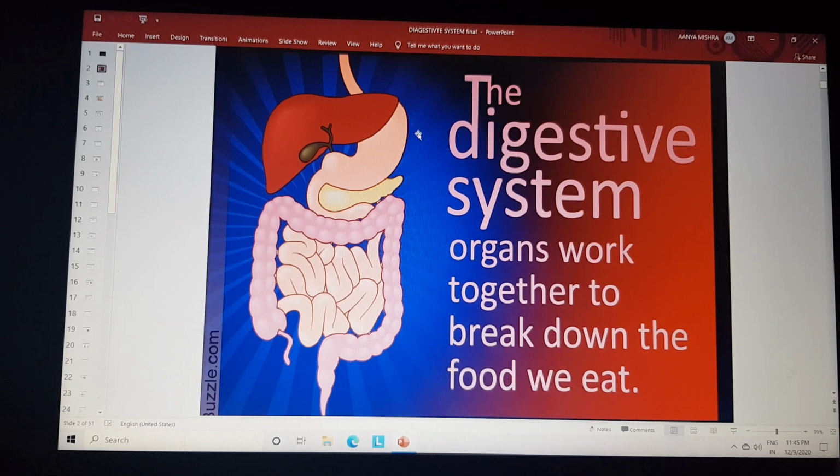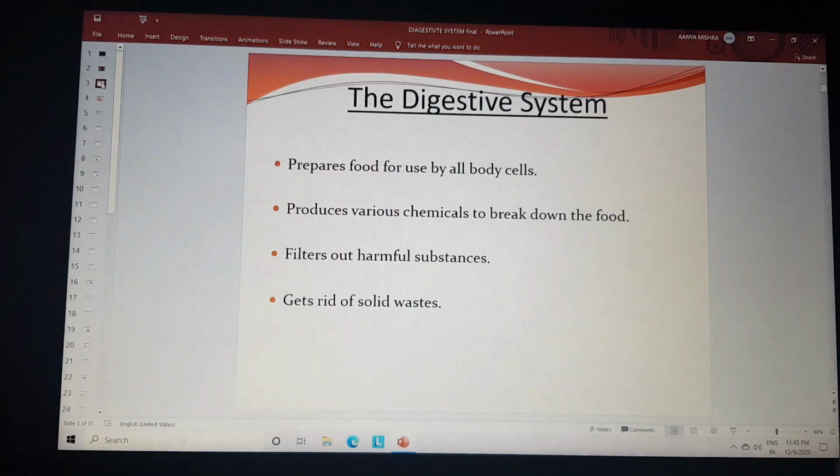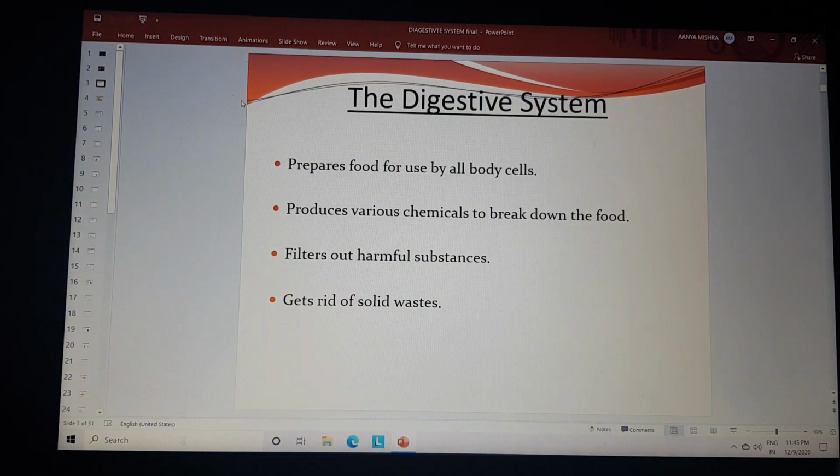The digestive system involves organs working together to break down the food materials that we take in our daily diet. The digestive system prepares food for use by all body cells, produces various chemicals to break down the food materials, filters out harmful substances, and gets rid of the solid food material.